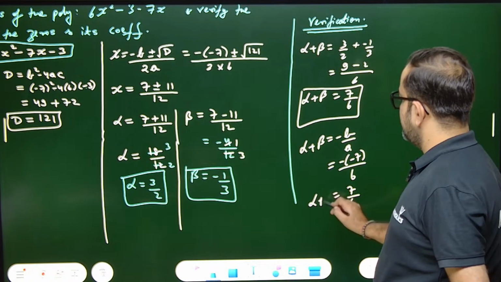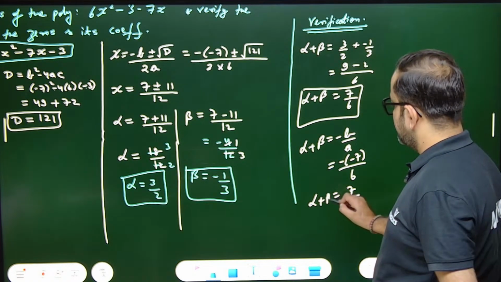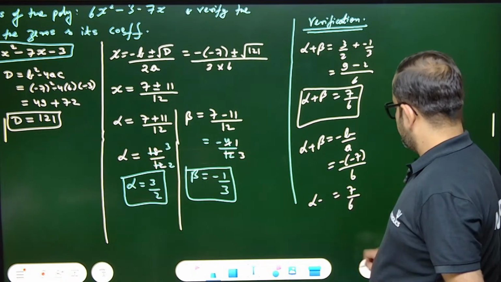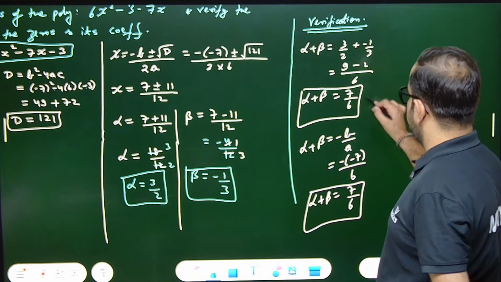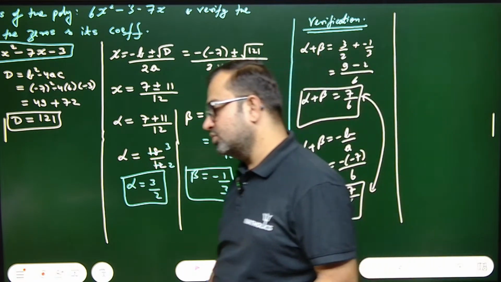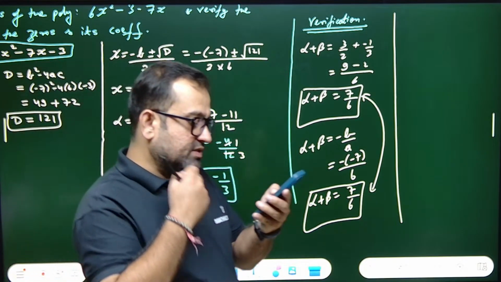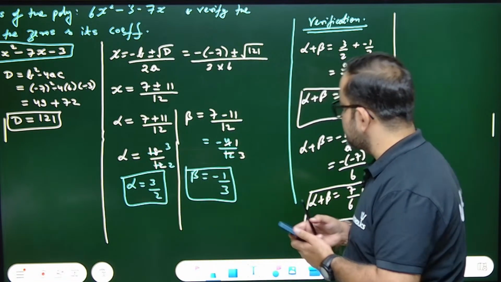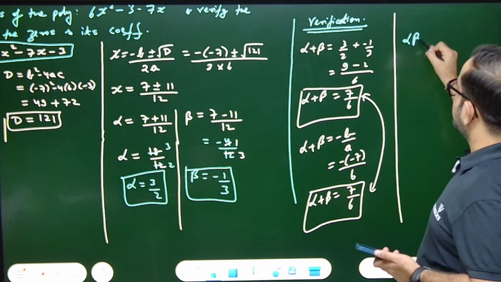So alpha plus beta came out to be equal. Now it's correct, 100% correct. Don't worry. Alpha plus beta equals 7 by 6 both ways. These values are equal, yes or no? Now we'll find alpha beta. Last step. It is minus 1 by 3. Okay. Now alpha beta. Find out first by